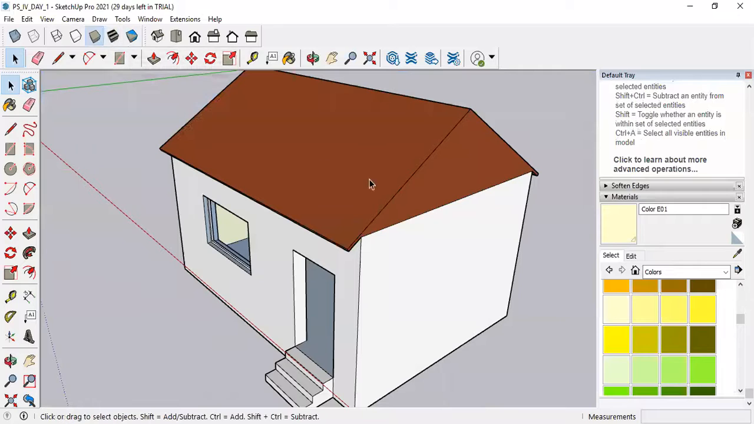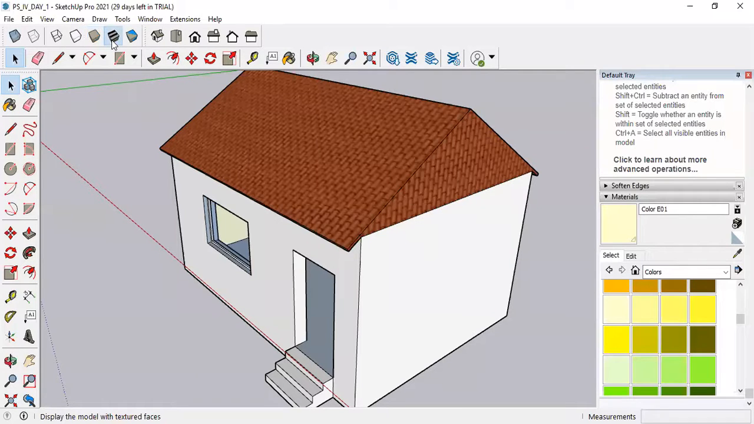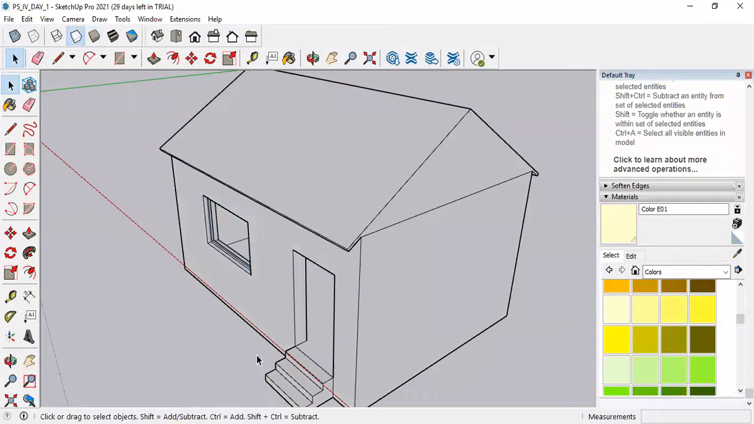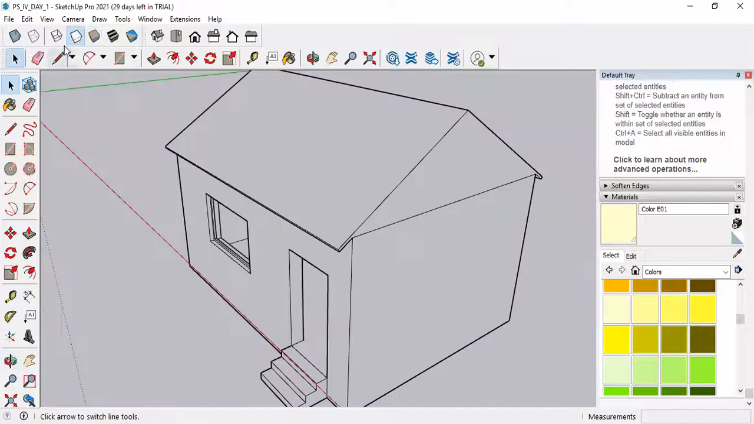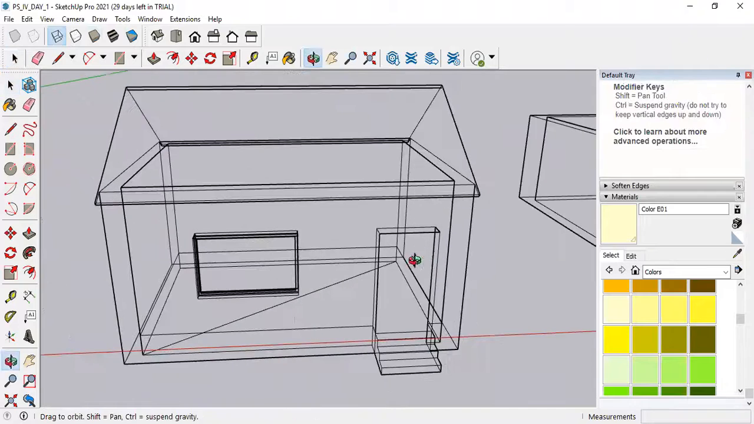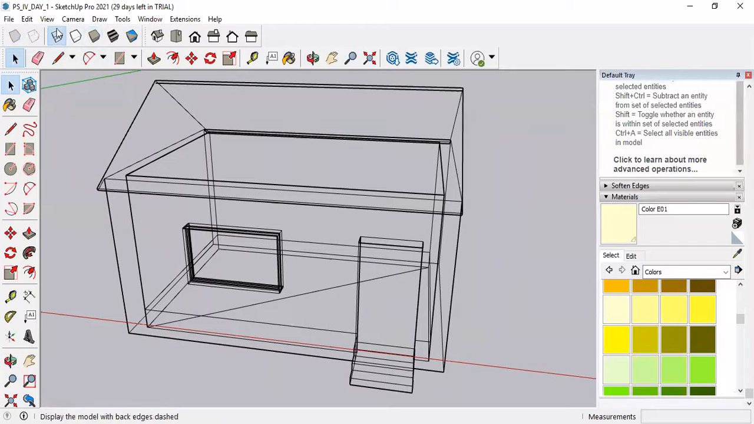See what happened, the roof was having a particular material called roofing tile, but when I go to shaded only, there are only colors visible to me. When I press shaded with texture, shades are also there and textures are also there. If I want to work like this, I can, but it happens only in specific requirements. Here only lines are visible.